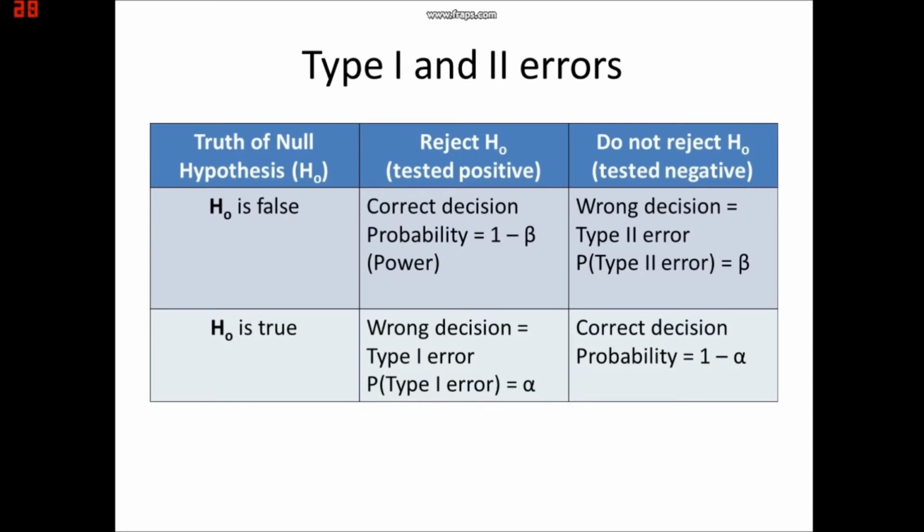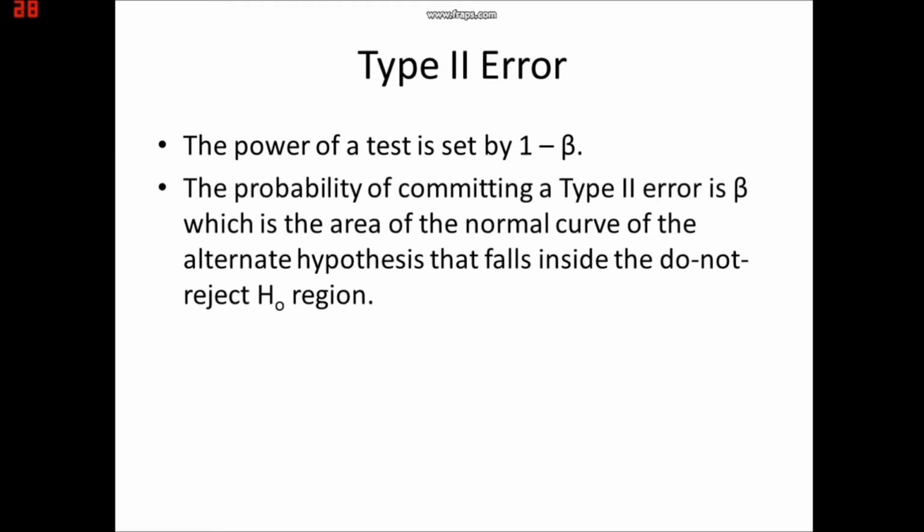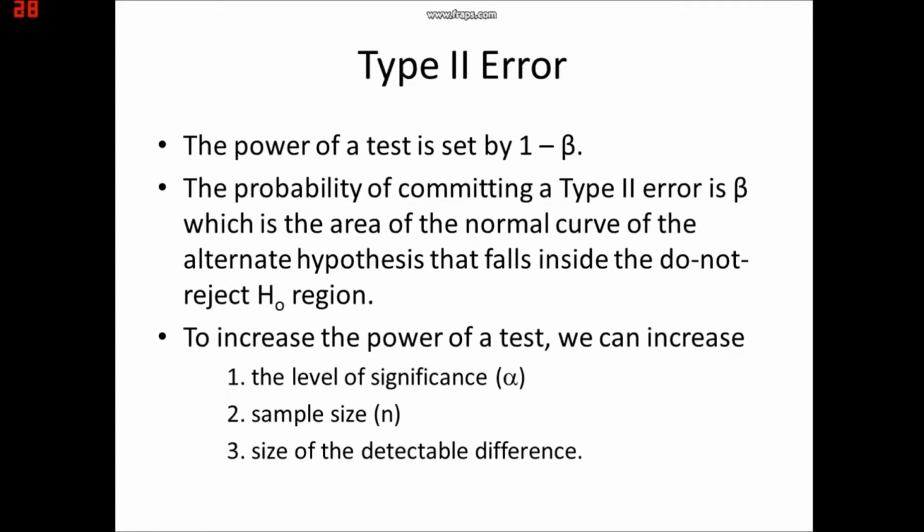Type 2 error occurs if we do not reject H null when H null is false. The probability of committing a type 2 error is beta, which is the area of the normal curve of the alternate hypothesis that falls inside the do not reject H null region. To increase the power of the test, we can increase the level of significance, alpha, the sample size, n, or the size of the detectable difference.